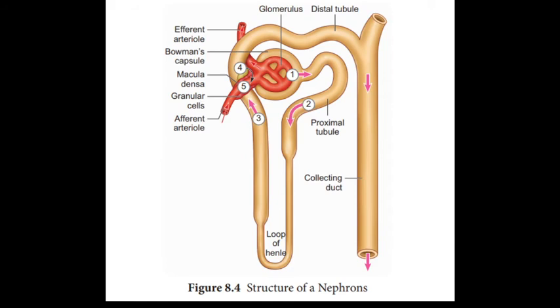The capillaries of the glomerulus are enclosed by a cup-like structure we call Bowman's capsule. Always remember this well. This structure extends into a highly coiled tube called the PCT, and the PCT continues into the loop of Henle, which ascends to the DCT, the distal convoluted tubule, which in turn opens into the collecting duct. Now this is all about your nephron. In higher classes, you will have to study this more carefully.